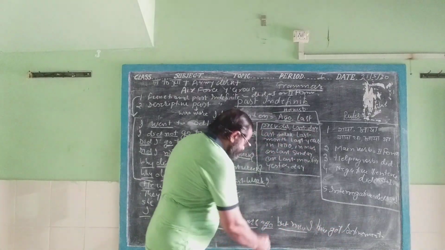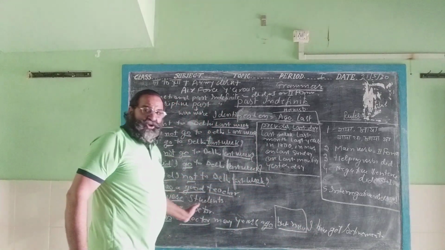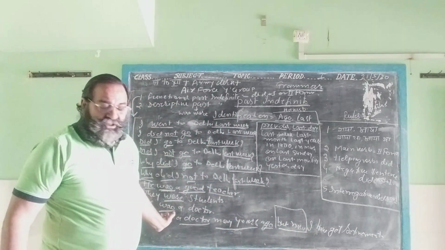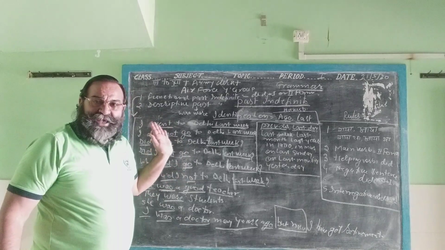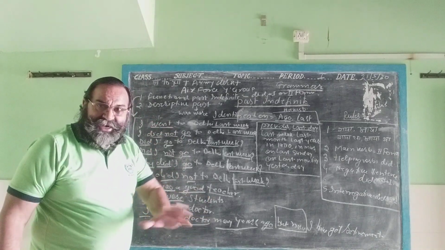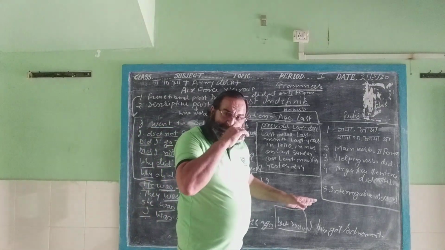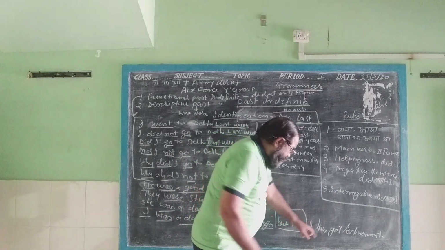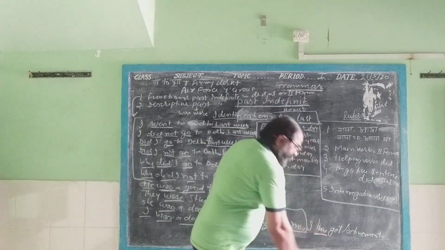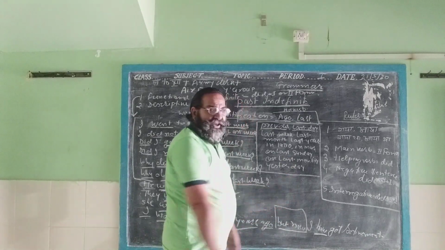Now this is the condition between both the sentences, because many years ago he was a doctor. It means in past time he was a doctor. Now he has got retirement. Now he is alive, not dead. He has not died. Now he is alive. It means he is using the helping verb have. So there is the condition between both the sentences.